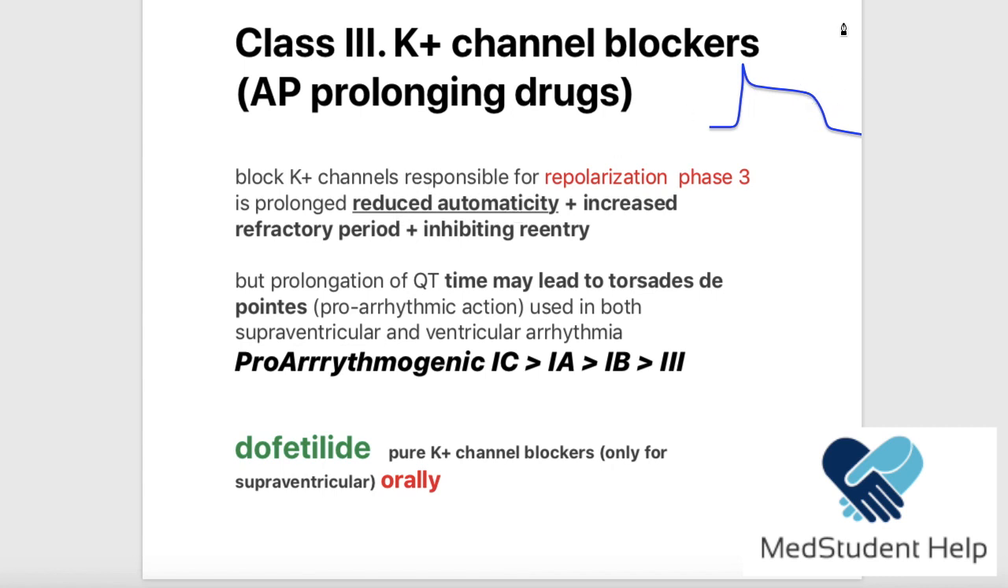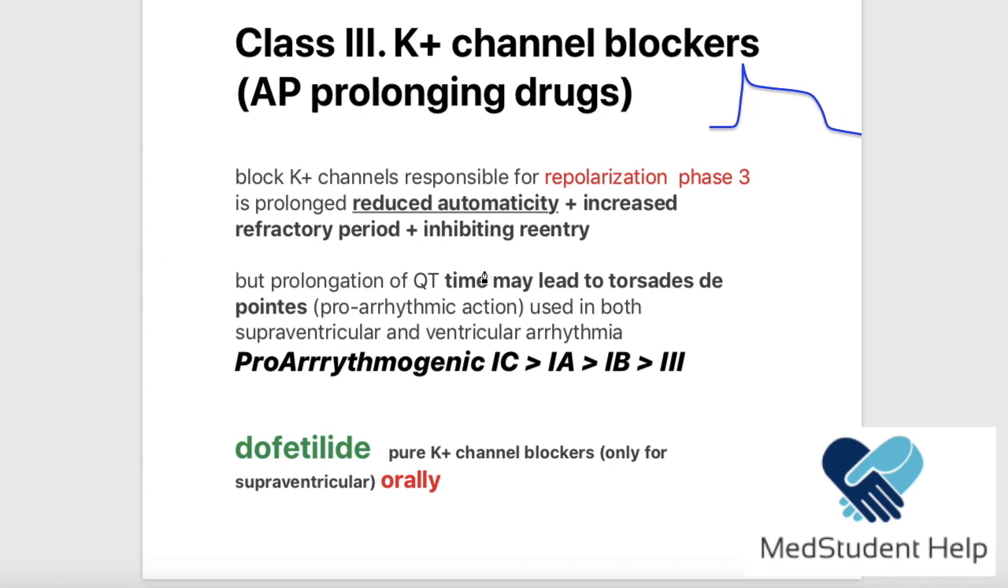But we said that whenever we prolong this, it means that the QT in the ECG is prolonged, right? If we prolong the QT in the ECG, this means that there is a risk of what? There is a risk of arrhythmia, the torsade de pointes, okay? Keep that in mind always. Blocking the potassium channels means two things. The first thing, we are going to prolong the repolarization period, which is going to decrease the automaticity. On the other hand, prolonging the repolarization period means that the QT is going to be prolonged, and if it is prolonged, there is a risk of early afterdepolarization.